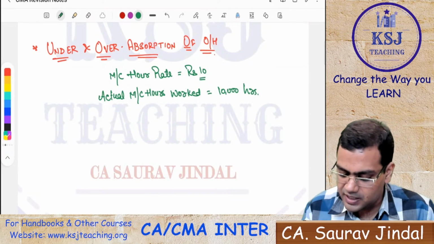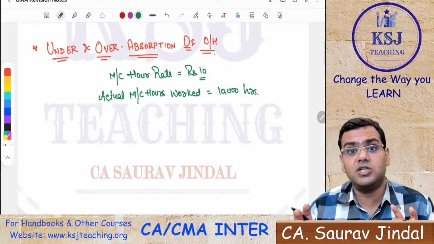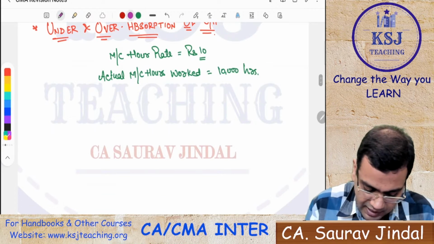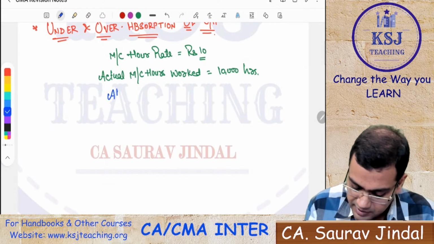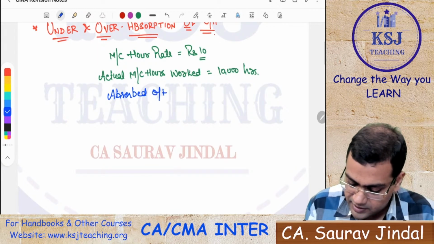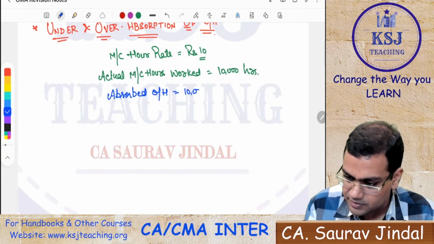Now in this period I am working for 10,000 machine hours. From here you will calculate your absorbed overheads. That is 10,000 multiplied by 10, that is 1 lakh rupees.